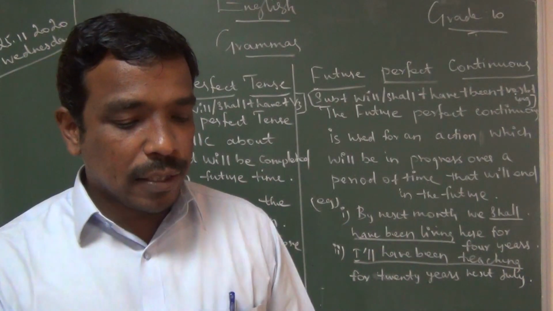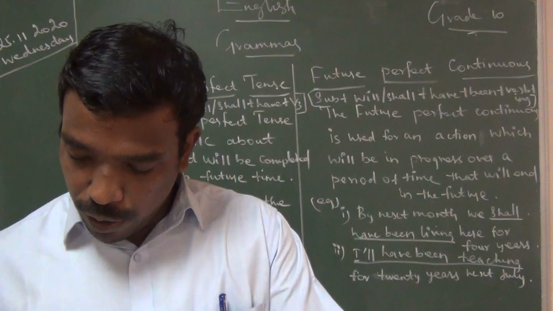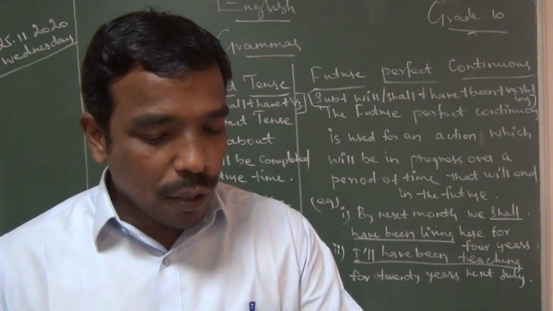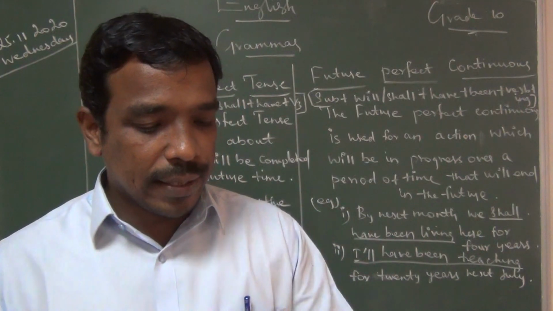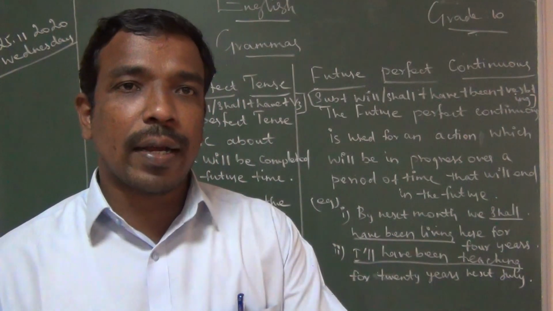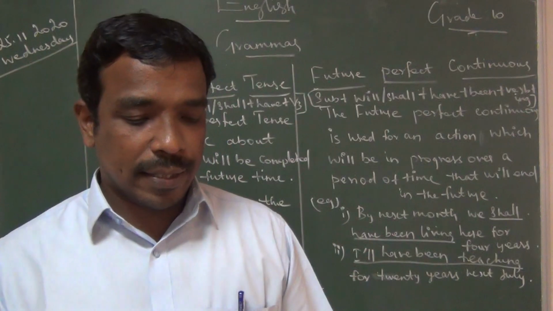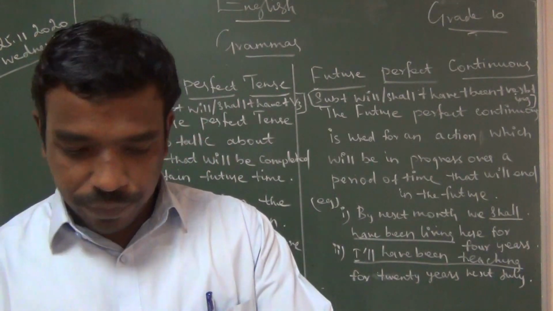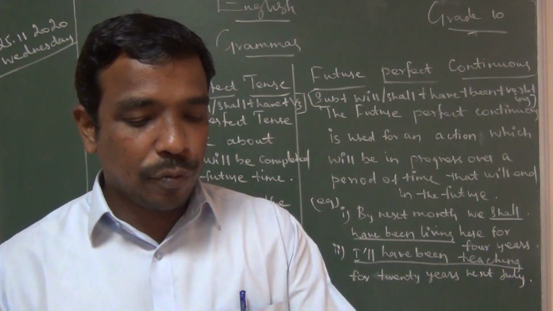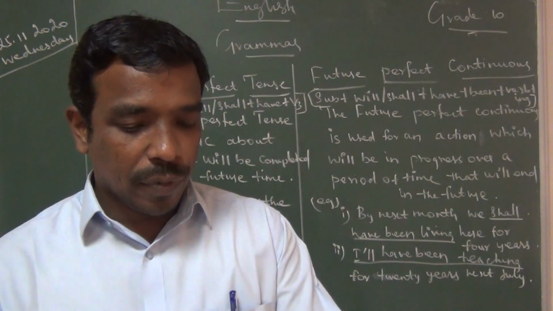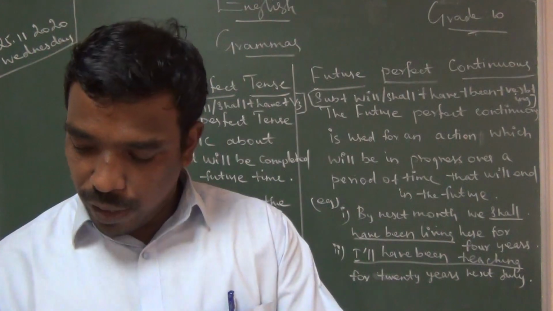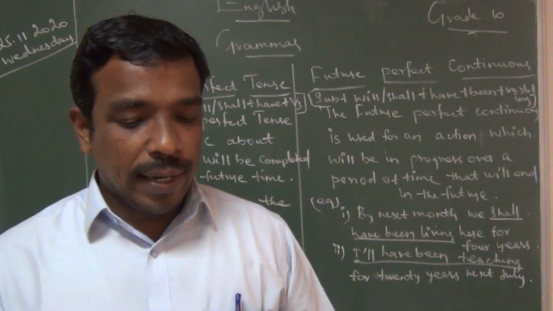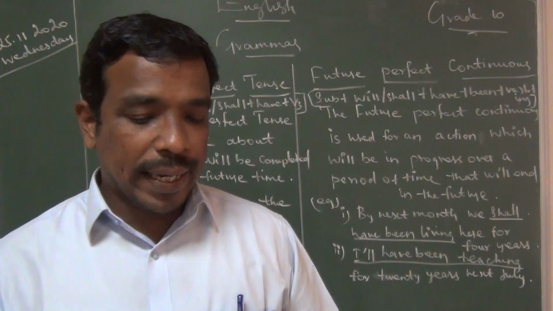Fill in the blanks using the verbs in the bracket in the future form. We dash not to the market in case it rains. We will not go to the market in case it rains. Kirti dash his work by next week. So will have done. Do is there. So next week, will have done his work by next week.